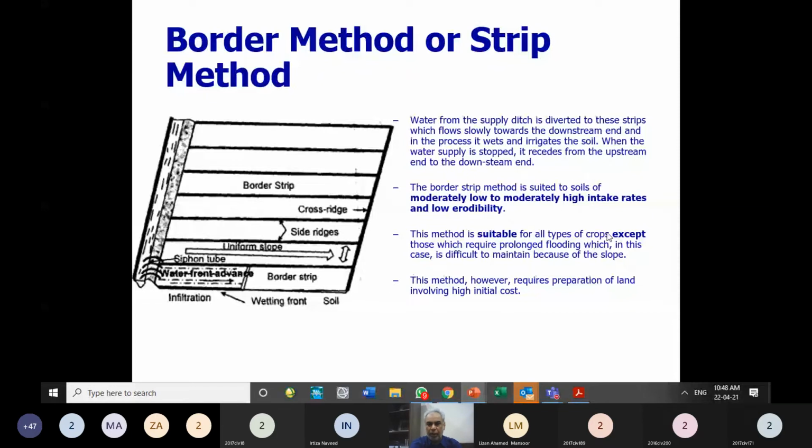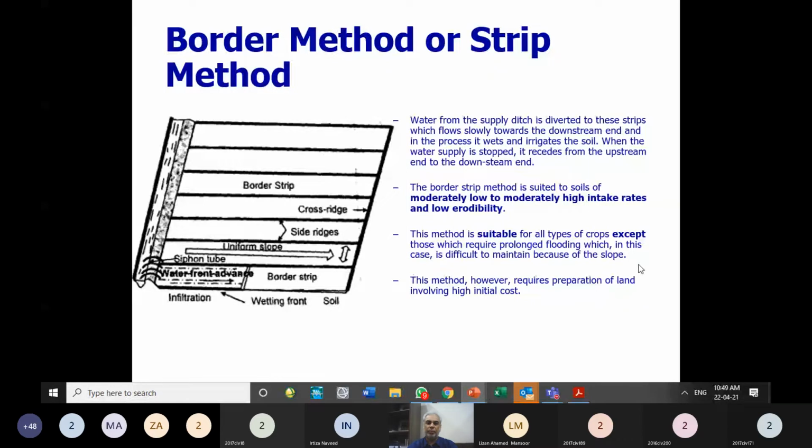This method is suitable for all the crops except some delicate crops, except those crops which require prolonged flooding. For example, if we want that water should be kept ponded over here for a few days, so prolonged flooding, that is required in case of rice. Then this method is not suitable. Then better is to make the whole field a level field and apply the check basin method and keep the water standing over there.